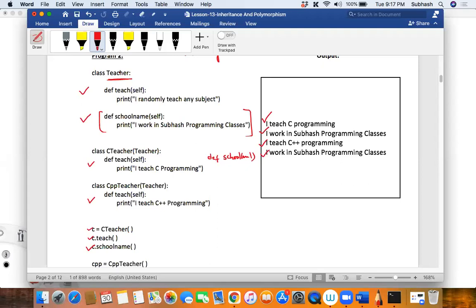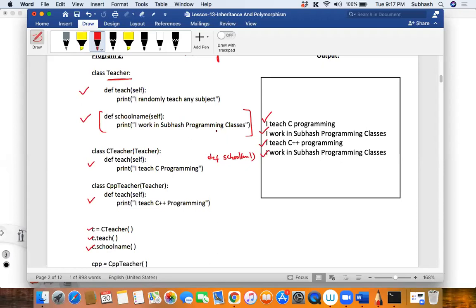So what I'm trying to tell you is, can't we make this teacher class an abstract class? Yes or no, guys? Can we make it? Absolutely yes. We can make such kinds of classes abstract classes, right? Because we don't need to have an object. And one more thing.